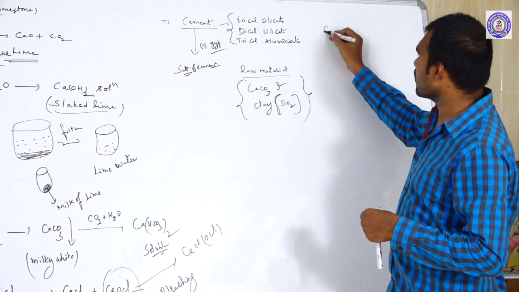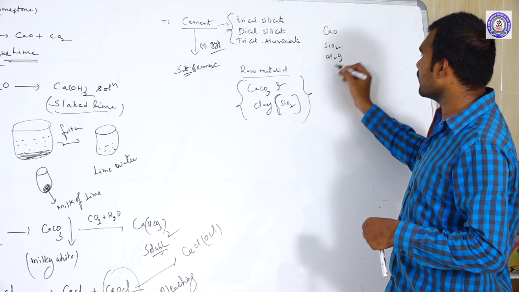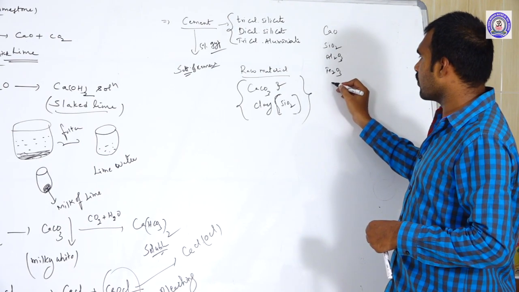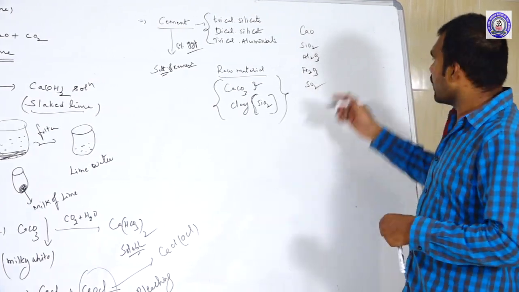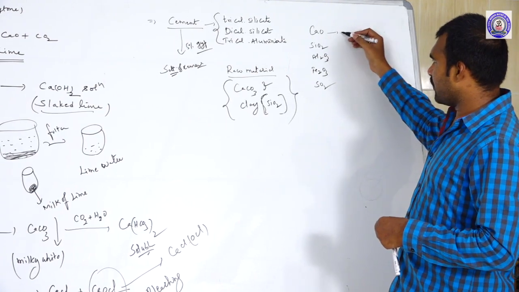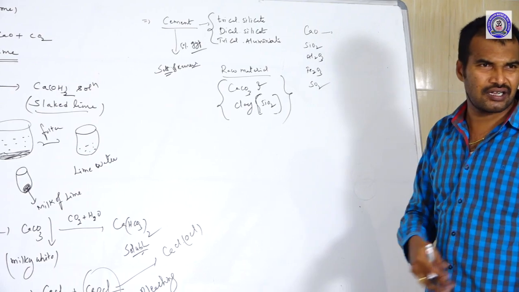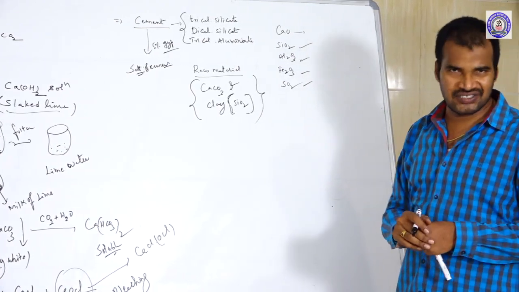Portland cement is a combination of CaO, SiO2, Al2O3, iron oxide Fe2O3, SO2, like this. Many salts are present, around 50 to 60 for CaO, 20 to 25 for silica, and 10 to 15 for alumina, like this. Different species are present in different compositions. This combination we call Portland cement.